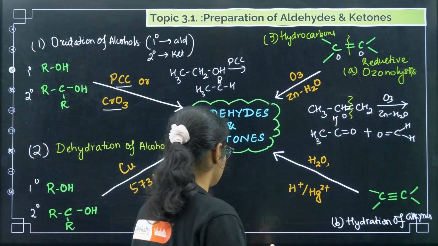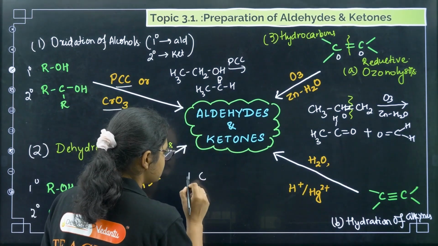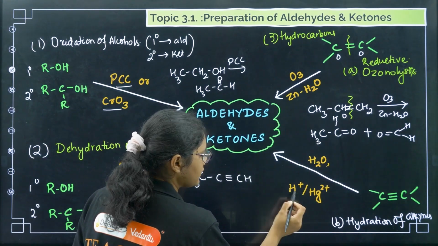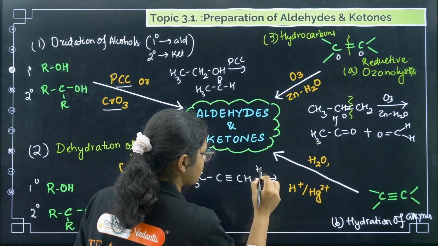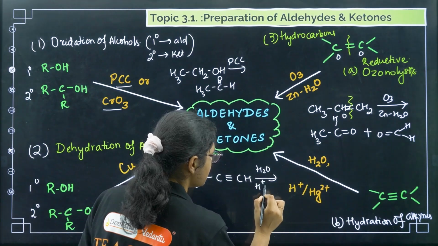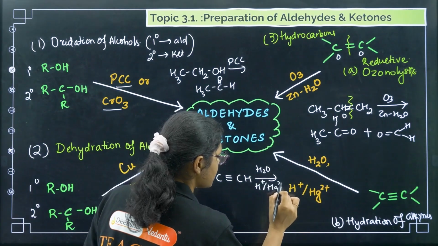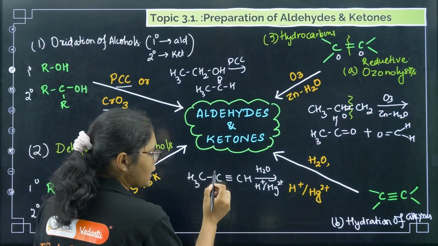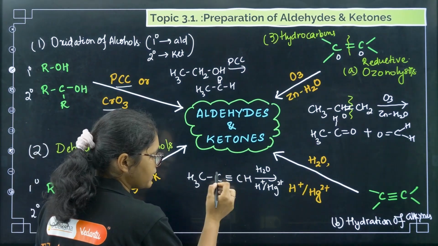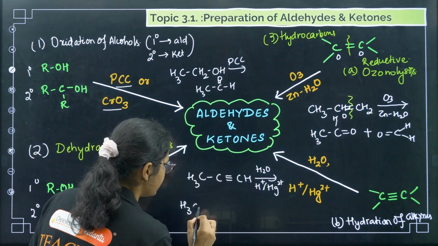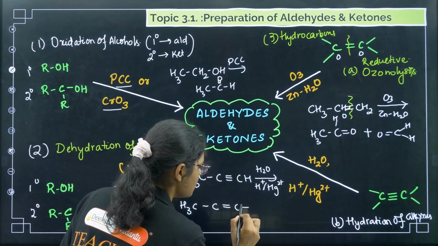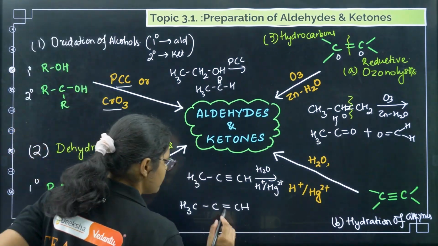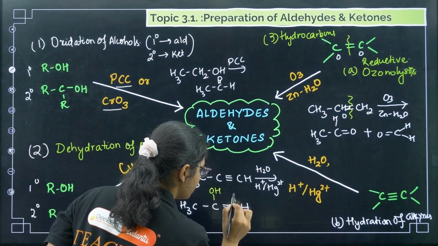Let us take an example: CH3C≡CH. You treat it with water in presence of H plus and Hg2 plus. Markovnikov's rule will be followed and OH and H will be added. This carbon has fewer hydrogens, so OH will be attached to this carbon. So I'll get CH3C with OH added here, and H added here.